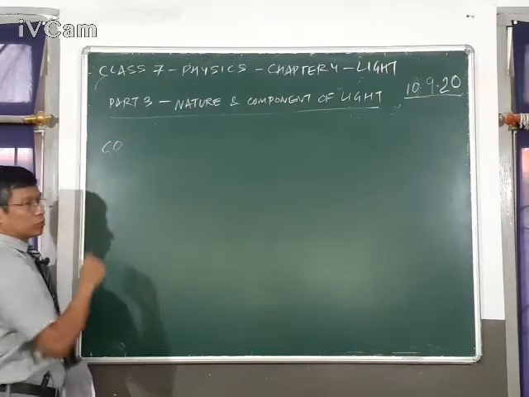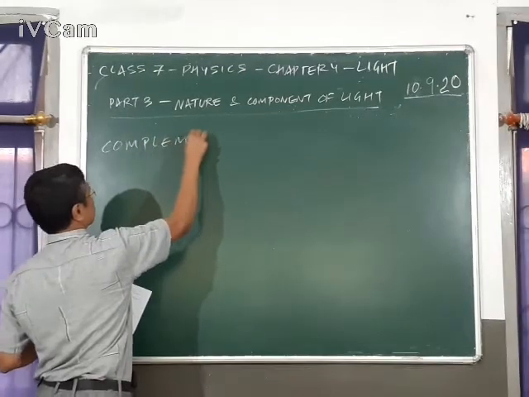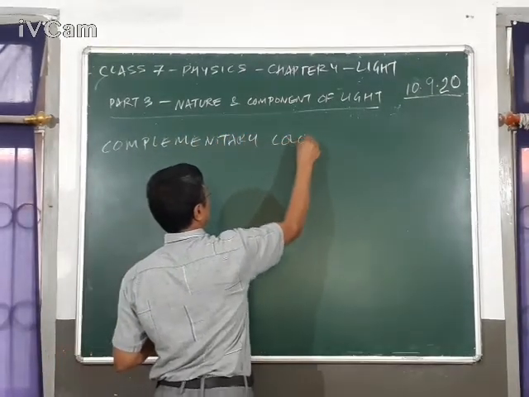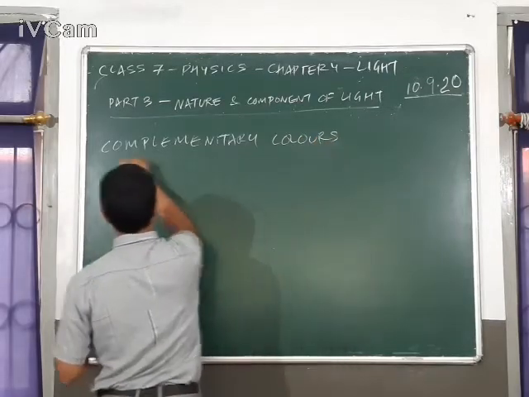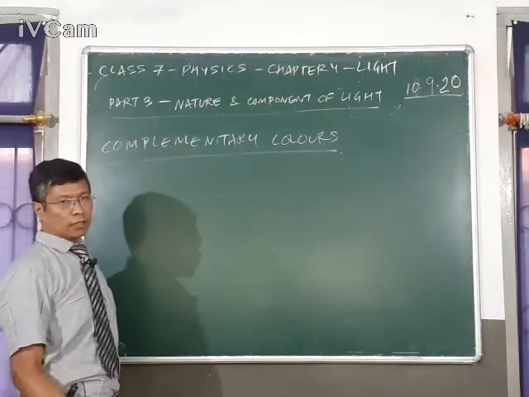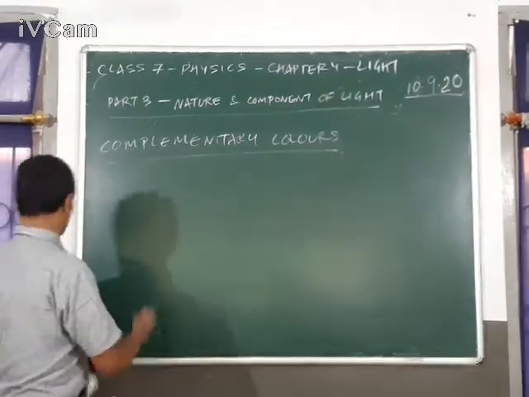Next, let's discuss complementary colors. Now, complementary colors are colors which, if you mix together, you will get white color.